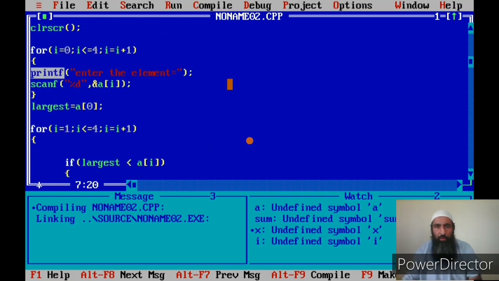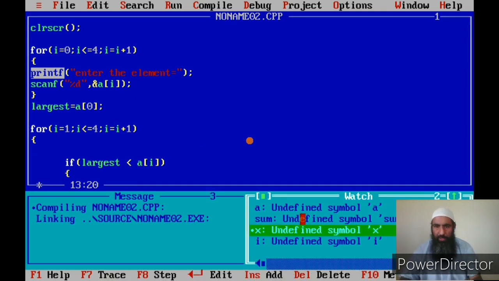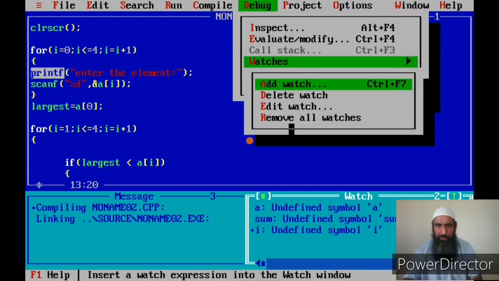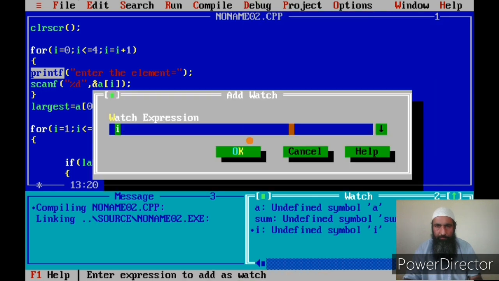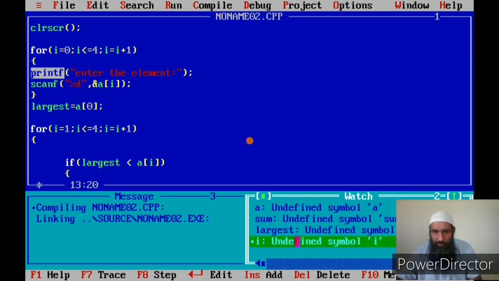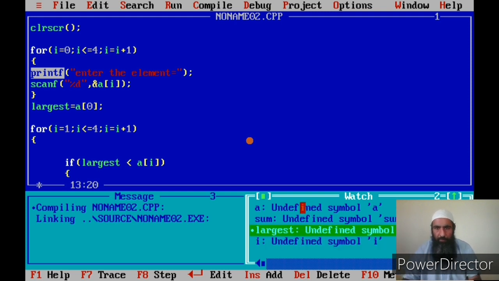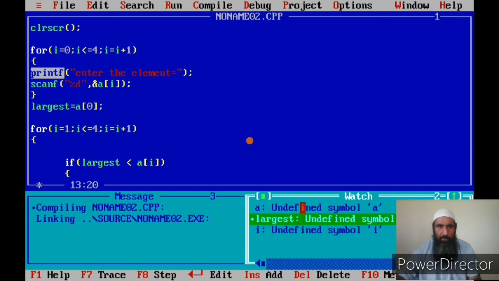Okay, now let us go here, and I don't need Alt X now, I need Alt D. I need to watch now, and watch to largest. Okay, then I need to remove this sum also. Now I go to main window.